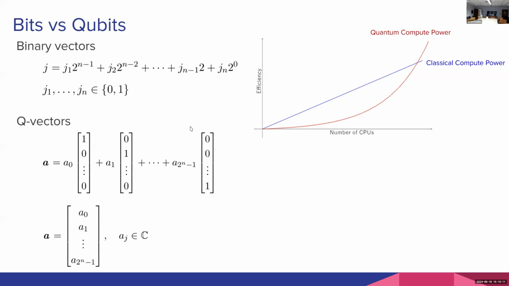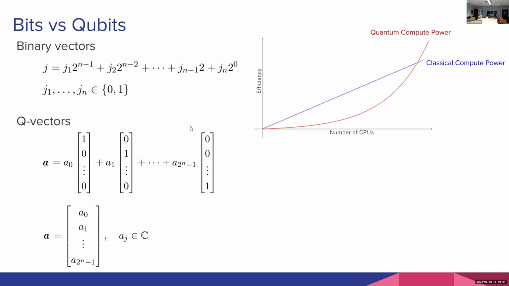This is just a vector of numbers, and the information is coded into these j1 up through jn. If you want to manipulate a vector of length n, you need n classical bits to process that information, where each of those j's is either a 0 or a 1. So you end up with a length n bit stream to manipulate a length n vector. You can also talk about how you would encode real numbers into binary, floating point numbers, that kind of stuff.